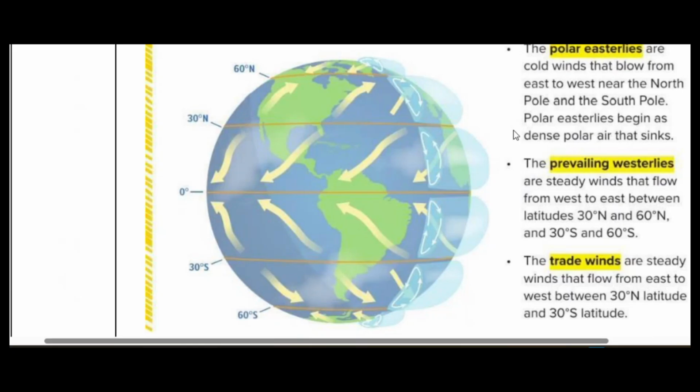And they will ask you to draw the global winds. So you have to draw this picture, draw the arrows, and label the arrows. Which one is the trade wind? Which one is the prevailing westerly? Which is the polar easterly? And all that. This is a question which you should remember. So you should practice making this picture from your mind and labeling them.